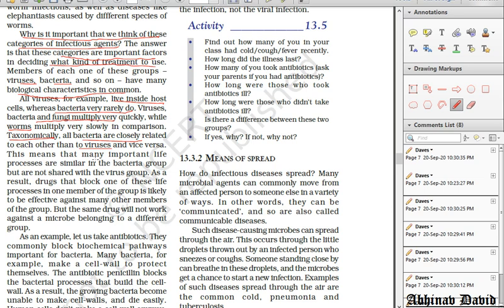Okay, this means that many important life processes are similar in the bacteria group, but are not shared with the virus. It means the life processes of one bacterium will be similar to those of another bacterium. But is that similar to a virus?